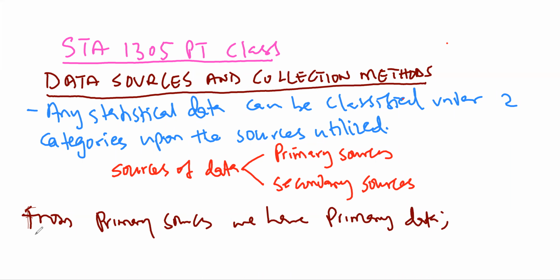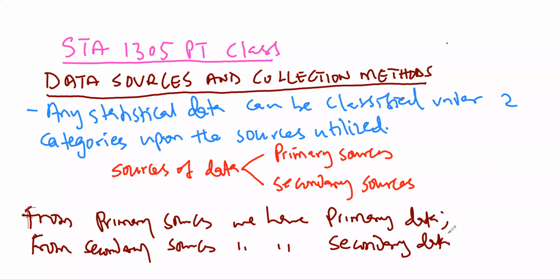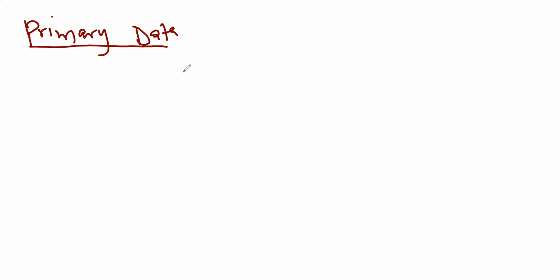And then from secondary sources, we have secondary data. We shall be looking at the data which is coming from each source, that is both primary data and secondary data. So let's start with the primary data.